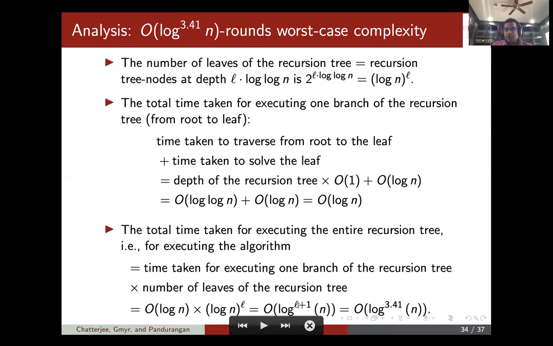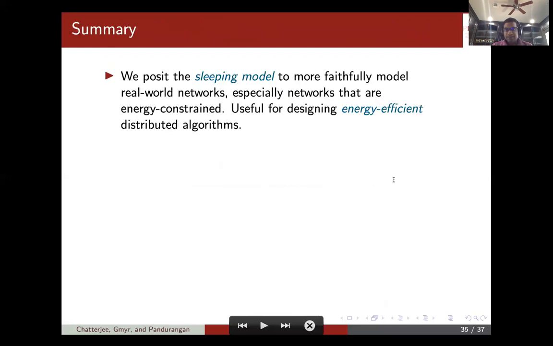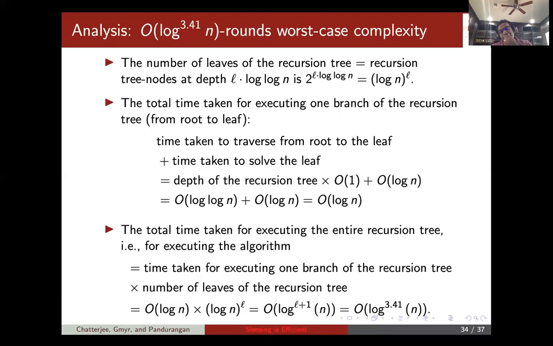So overall we have log to the L plus 1 n. Okay, that is log to the 3.4 n for this particular L. So that basically shows that the worst case complexity is polylog. Okay, so that essentially concludes the technical part of the talk.